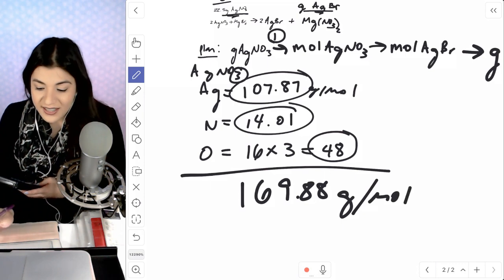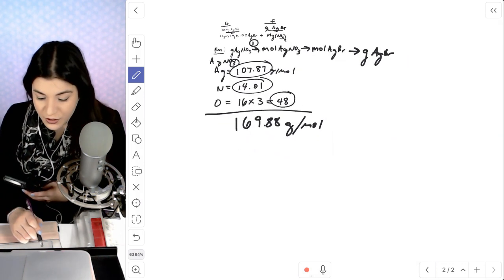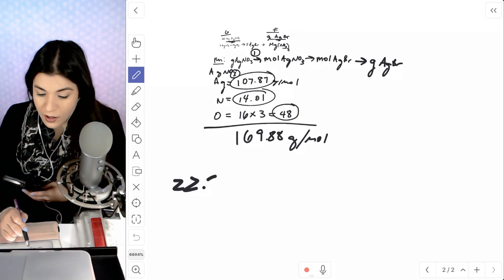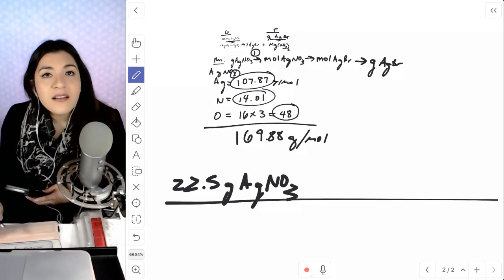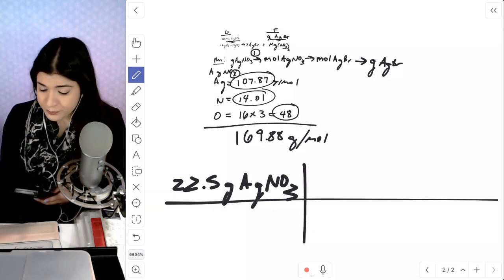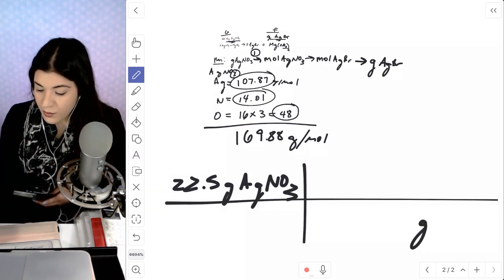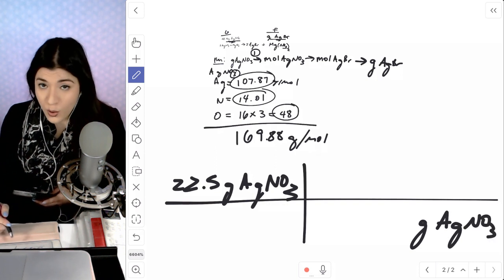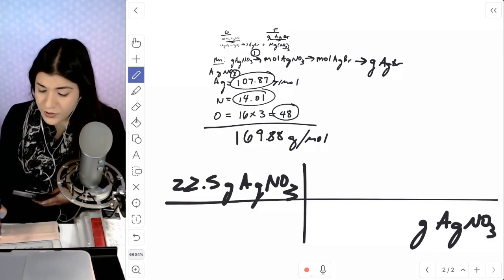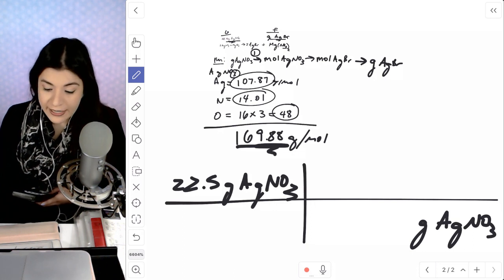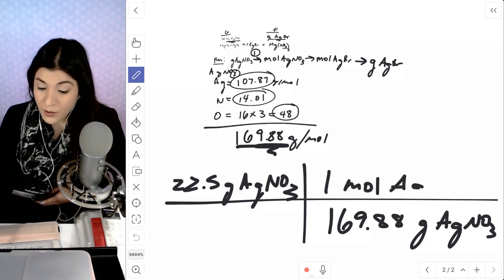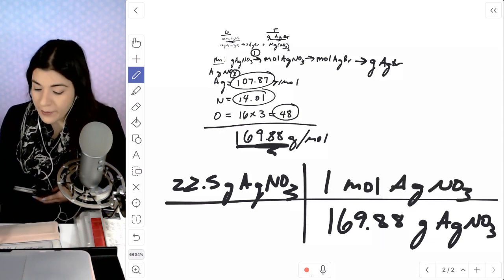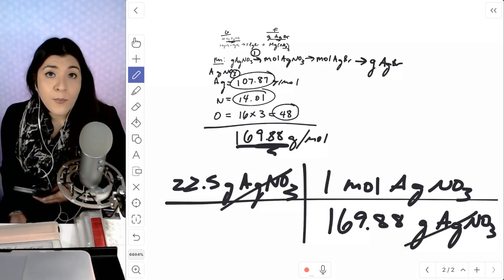And I'm going to start setting this up. Starting with the 22.5 grams of silver nitrate, I'm going to place the grams of silver nitrate on the bottom across from each other so it can cancel. Then I'll put the molar mass on the bottom. Remember, this 169.88 goes with the grams, and this is always for every 1 mole of silver nitrate in this case. Now that I have my grams canceling, we're at moles of silver nitrate.